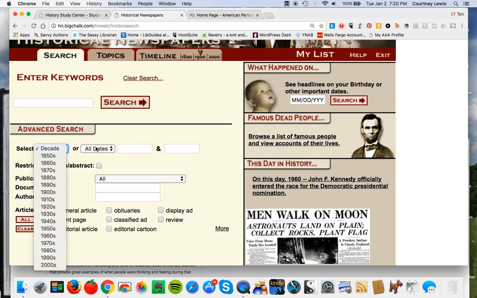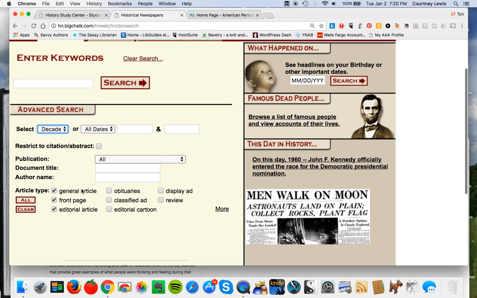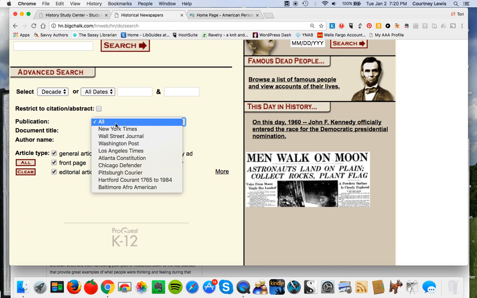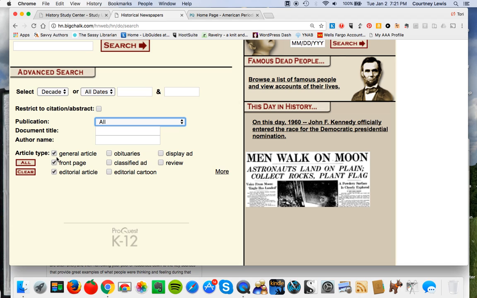We've talked about how you can search by decade or with specific dates. Note also that if you really do want to focus on just one area of the country, you can absolutely do that as well, as well as use the city as a search term. I want to point out though that in addition to these things right here, we know that we default search the general article, the front page article, and editorials.